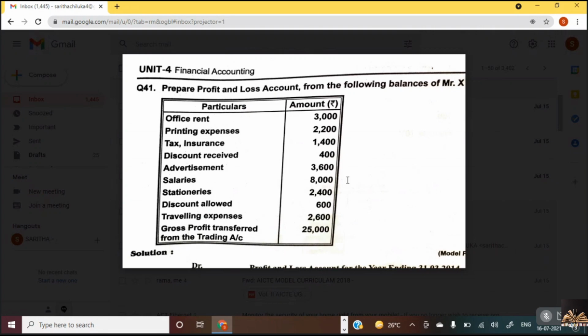Now do the total of the credit side and do the total of the debit side. And tell me the total of the debit side and credit side. What is the total of the credit side? 25,400. Now what is the total of the debit side, till traveling expenses?